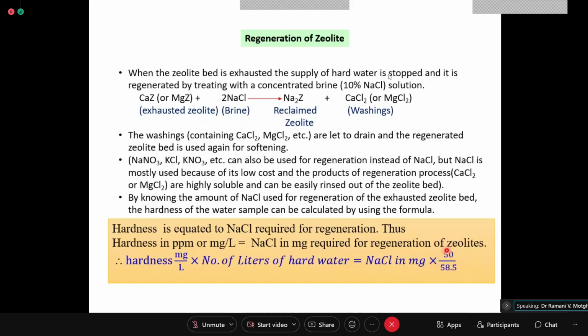What is 50? 50 is the equivalent weight for calcium carbonate and 58.5 is for NaCl. If you write 100, it will be 58.5 into 2. So simply write 50 by 58.5. Okay, so this is the NaCl.